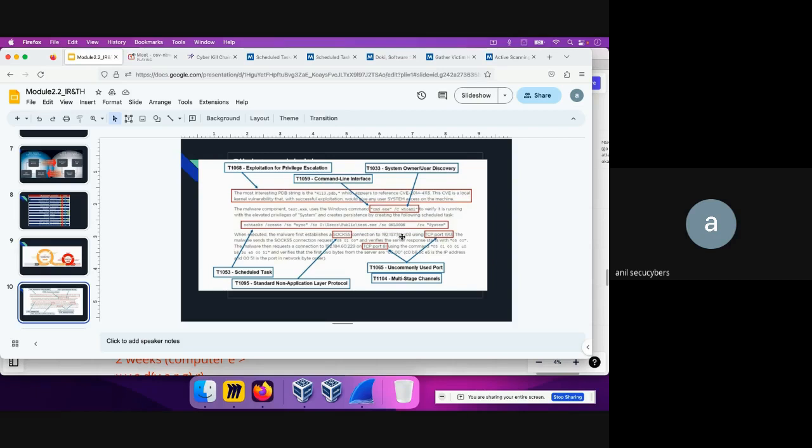In a similar way, what I will tell you guys is that whenever you write any kind of documentation, always try to add this ID, to map out this data with the MITRE ATT&CK framework. It will make the document much more concise, showing what techniques the attacker used to achieve their objective in the company. Okay, so I hope this makes sense. Now, do you guys have any questions on this slide?